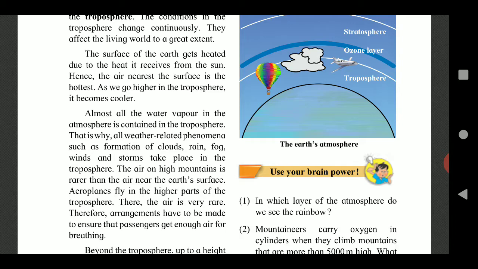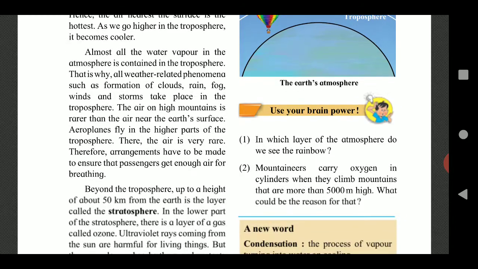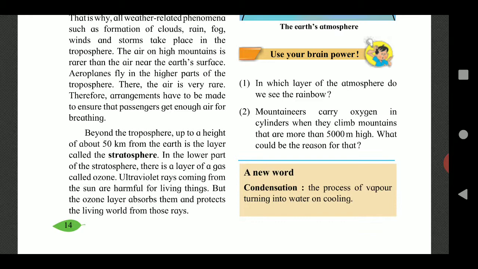Aeroplanes fly in the higher parts of the troposphere. There the air is very rare. Therefore, arrangements have to be made to ensure that passengers get enough air for breathing. Beyond the troposphere, up to a height of about 50 km from the earth, is the layer of the stratosphere. There is a layer of a gas called ozone.